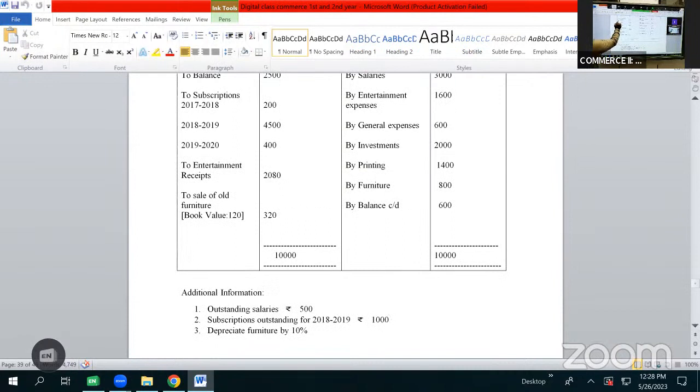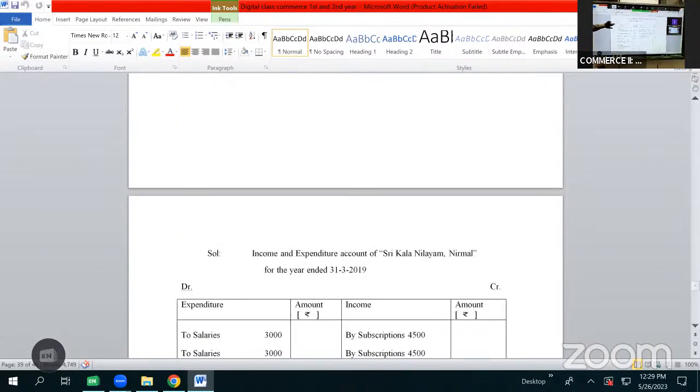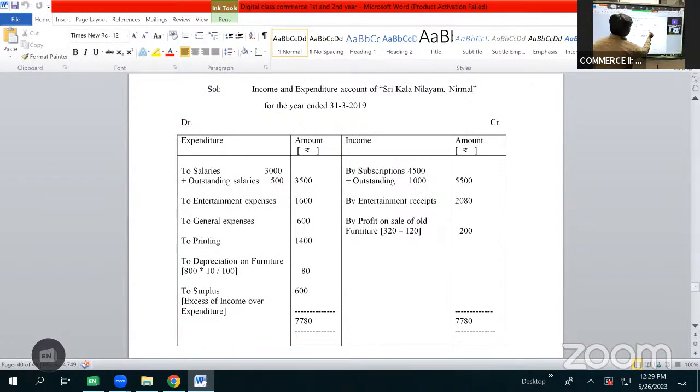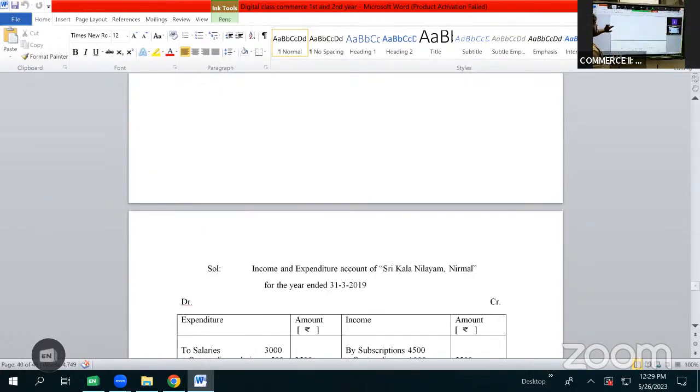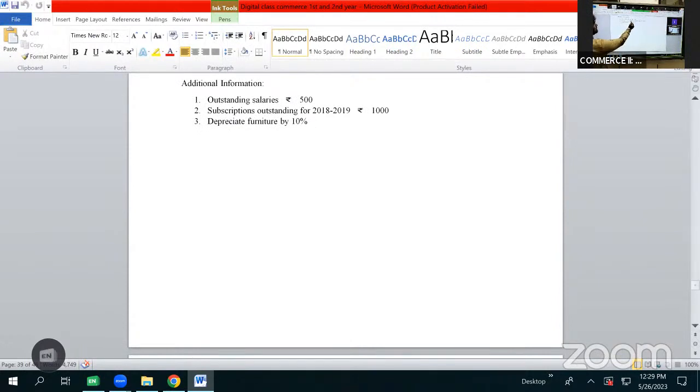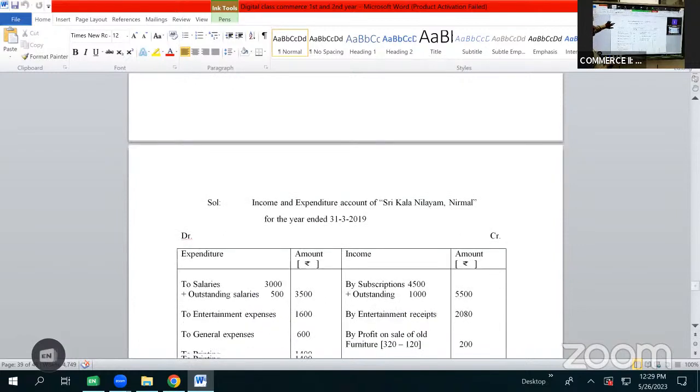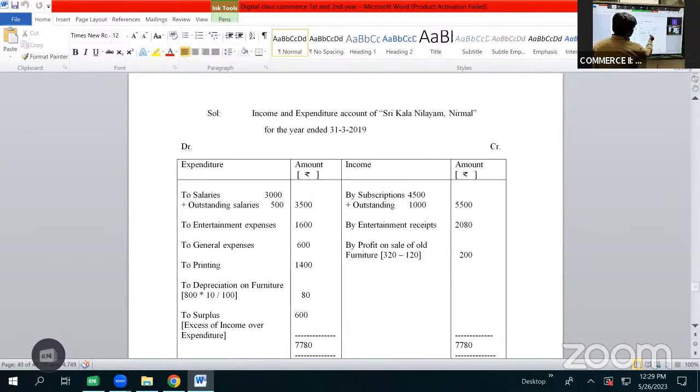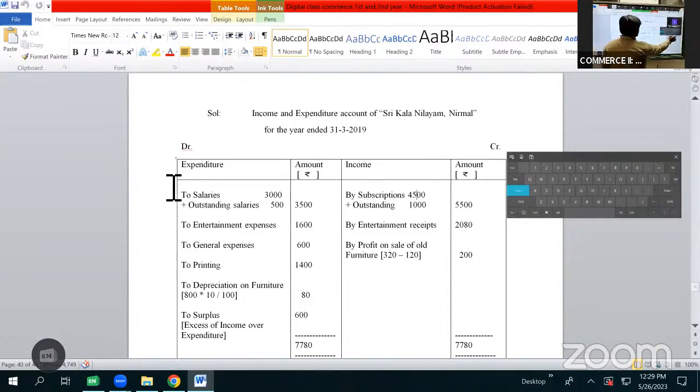Then after the opening balance, we have subscriptions. We are given the subscription amount for 3 years: 17-18, this amount belongs to the previous year; 18-19, this amount belongs to the current year; 19-20, this amount belongs to the next year. So as our problem is related to 2018 to 2019, we will consider only the subscription value of 4,500, which will be shown as income here as by subscriptions 4,500. As we have an adjustment on subscriptions, the outstanding subscriptions amount will be added. Subscriptions outstanding for 2018 to 2019, 1,000 rupees, will be added. So adding 1,000 to 4,500, the total subscriptions amount becomes 5,500.